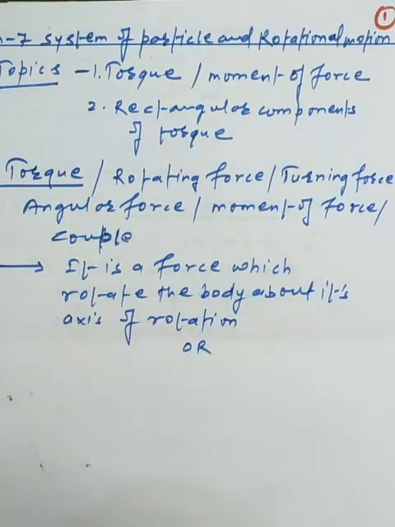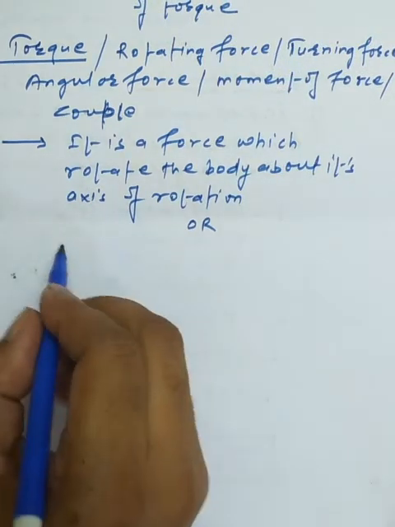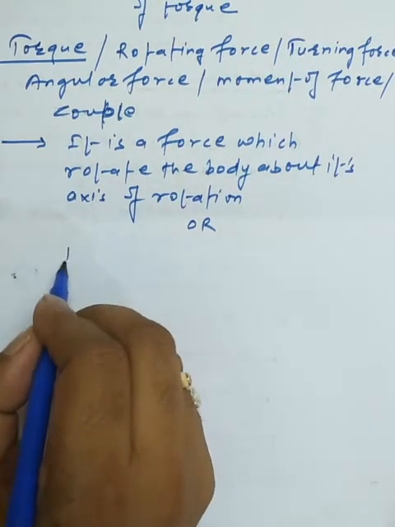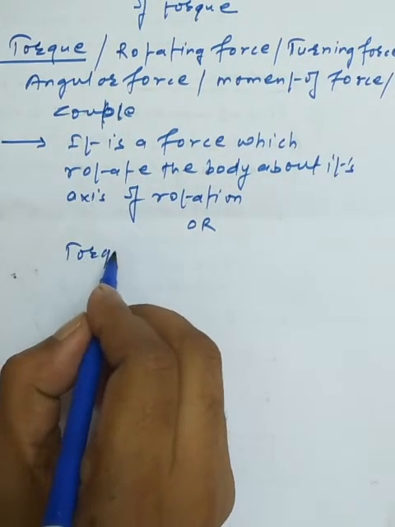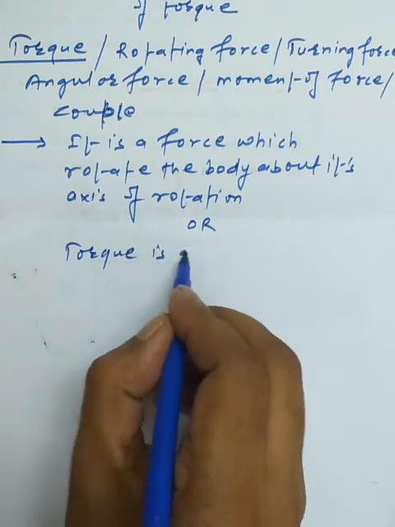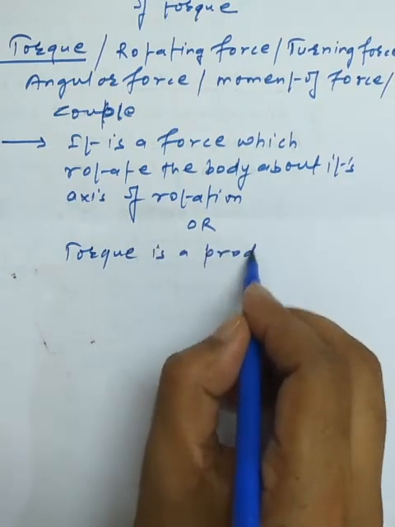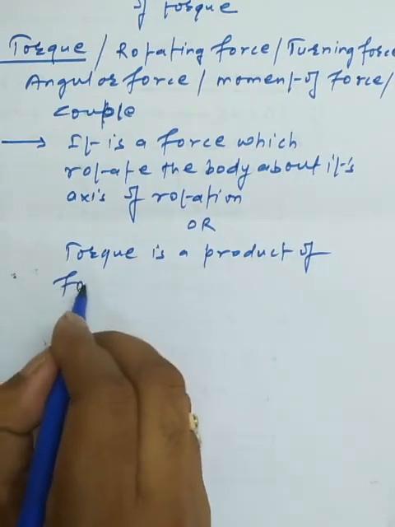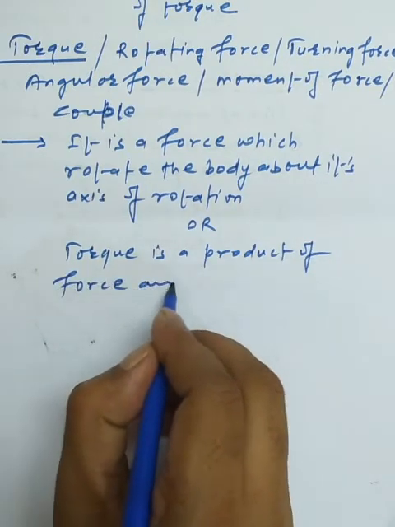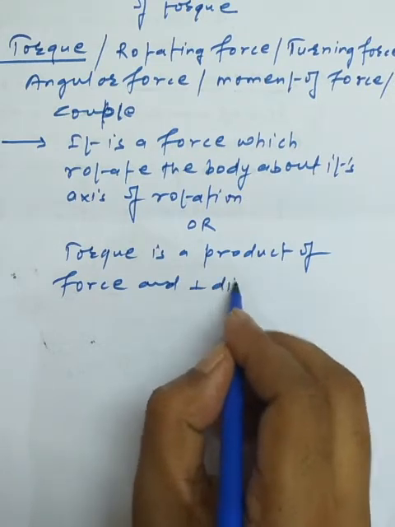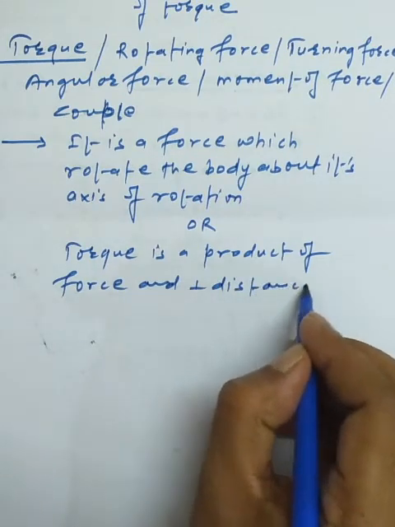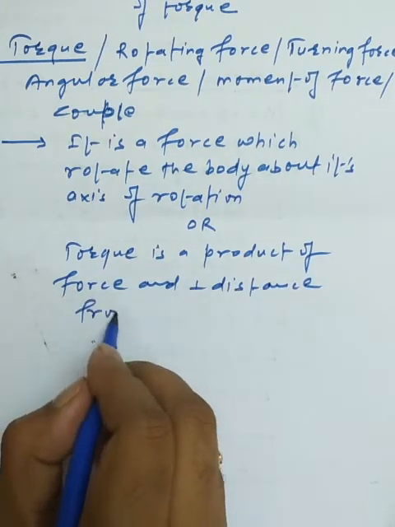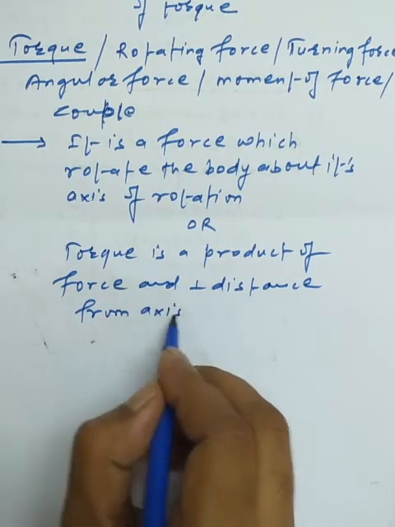If we talk in terms of the formula, we can easily write that torque is the product of force and perpendicular distance from the axis of rotation.